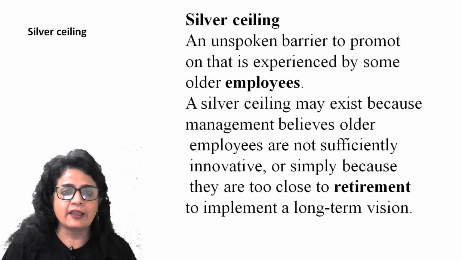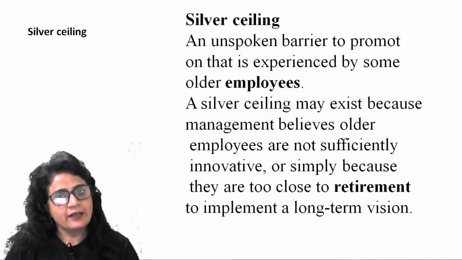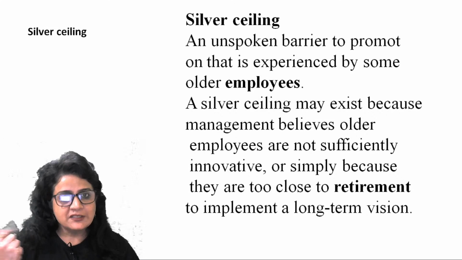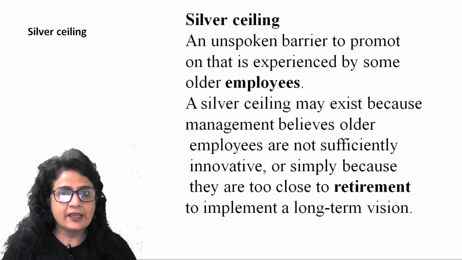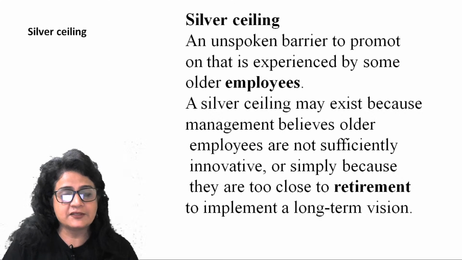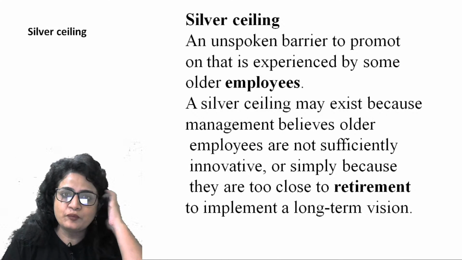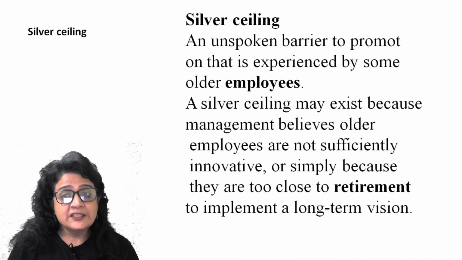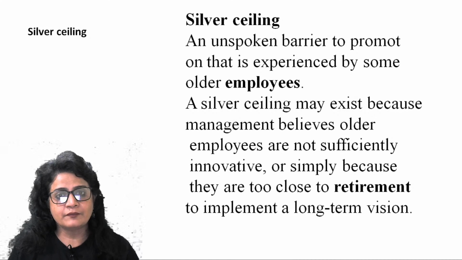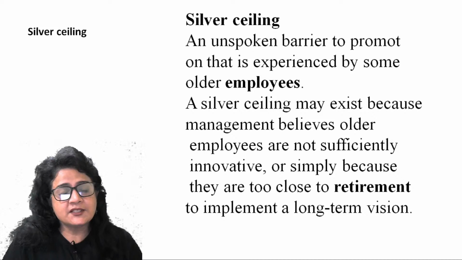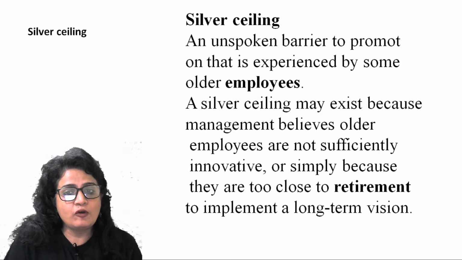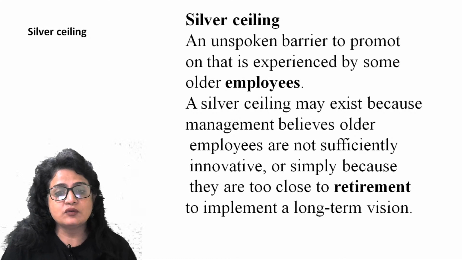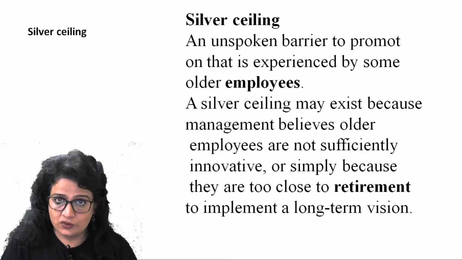Now there is a silver ceiling. The silver ceiling is again a kind of barrier, which exists for elder people. The silver ceiling is the silver or grey hair that they represent, right? It represents an unspoken barrier to promoting those people who are experienced or older, right? So a silver ceiling may exist because management believes older employees are not sufficiently innovative, or simply because they are too close to retirement to implement a long-term vision.